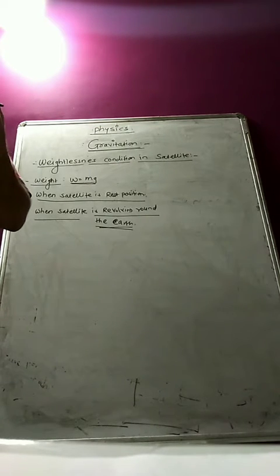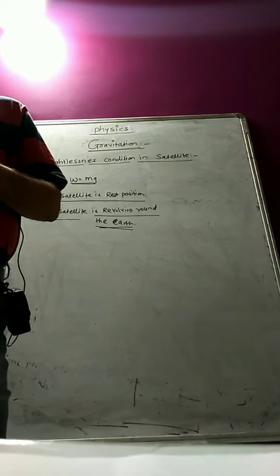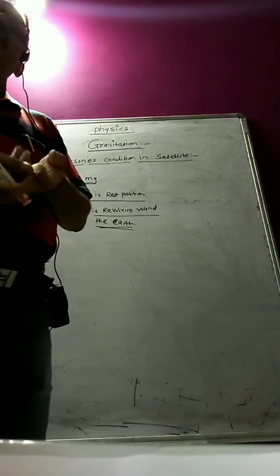So therefore the astronaut cannot produce any action on the floor of the satellite. Why is this happening? Because the acceleration due to gravity at that particular height is the same, and therefore there will be no action on the floor of the satellite by the astronaut. So the floor does not give any reaction force on the astronaut. Therefore, the astronaut feels weightlessness.